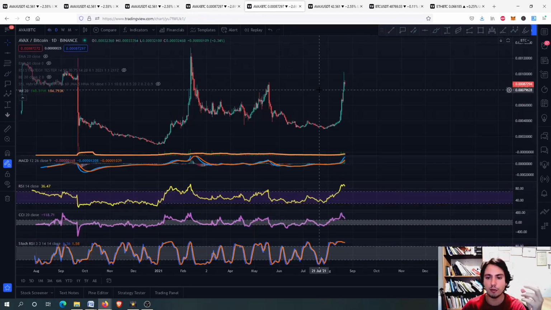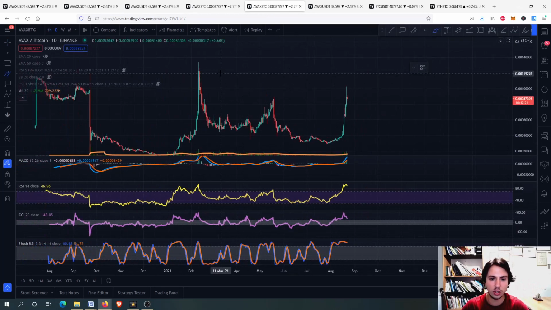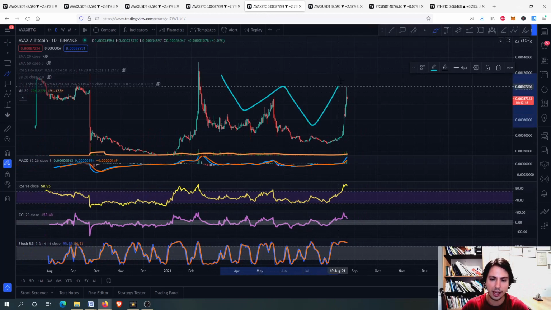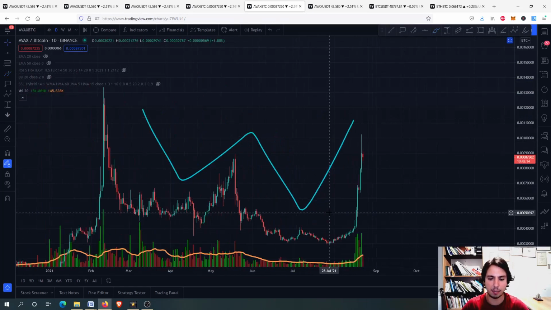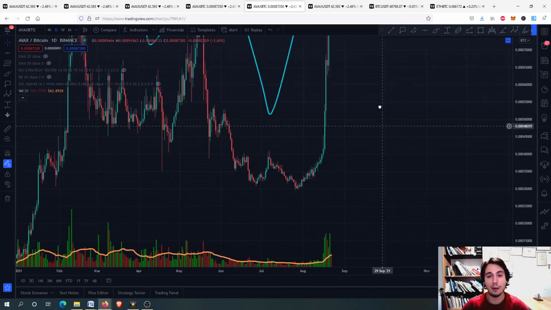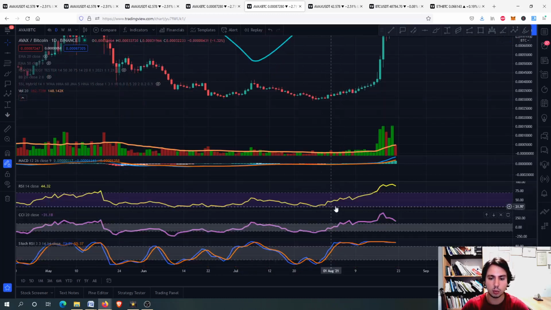Let's go to the daily frame to see some things right here. We use the W shape right there. You can see that we had a top and therefore a bottom again and a top. And you can see that we had a bullish RSI divergence back there. We had lower lows in the price on the daily frame, but we had higher lows in the RSI on the daily frame, okay?